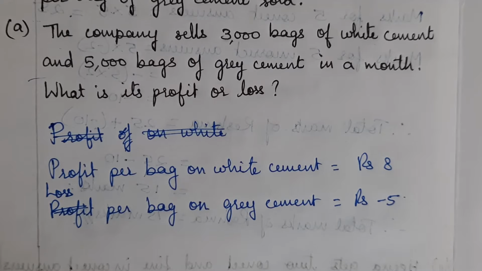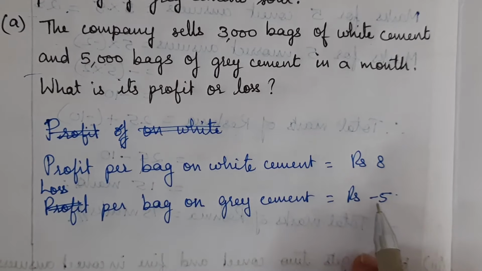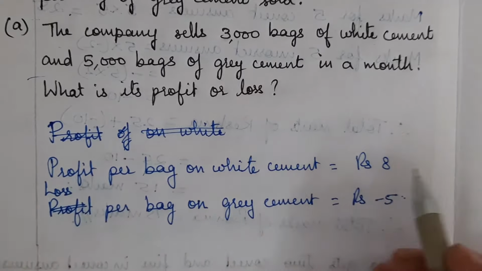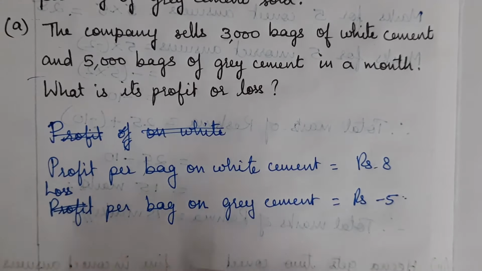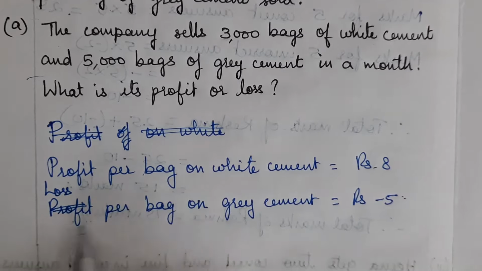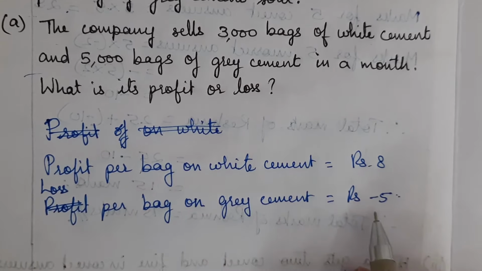So for all losses we take it as minus. When you have profit, you take it as plus, and if you have loss, you take it as minus whatever the amount is. So it is minus 5 here, for each bag of grey cement.